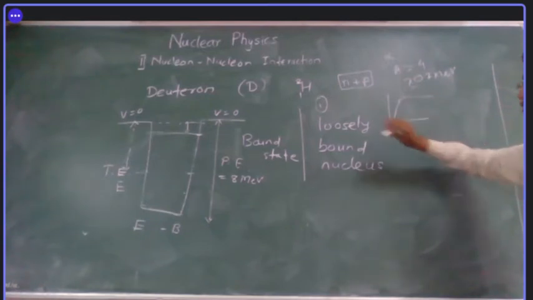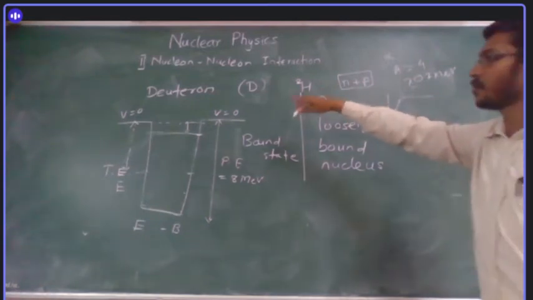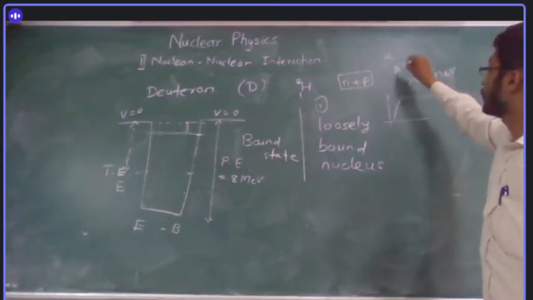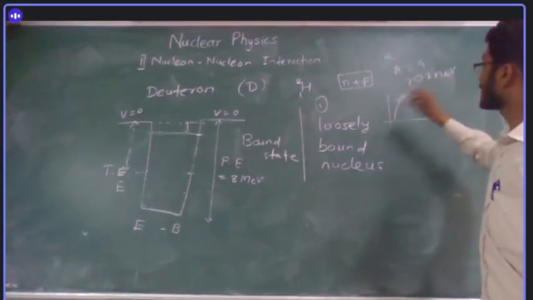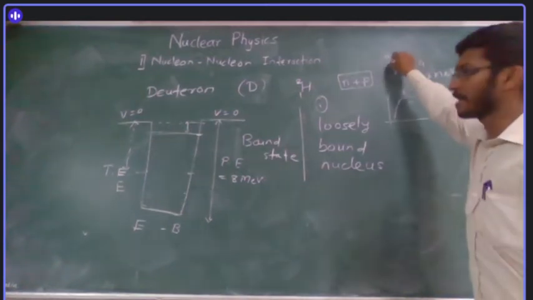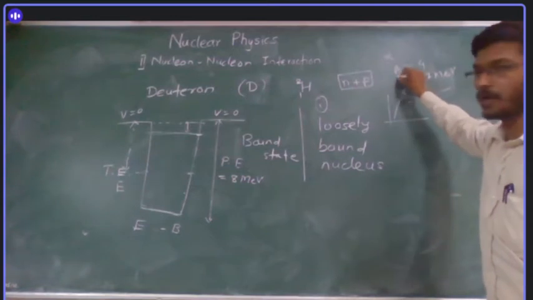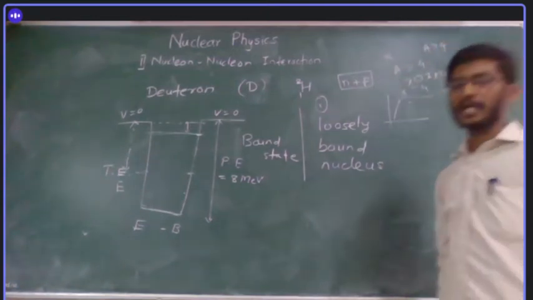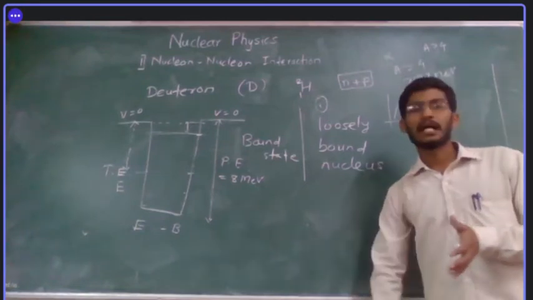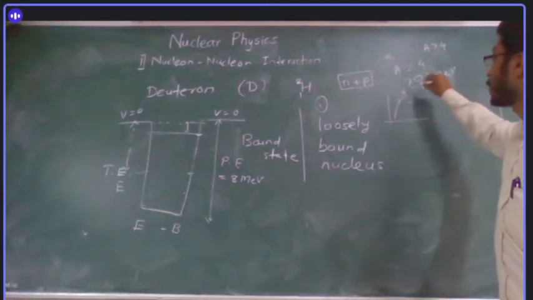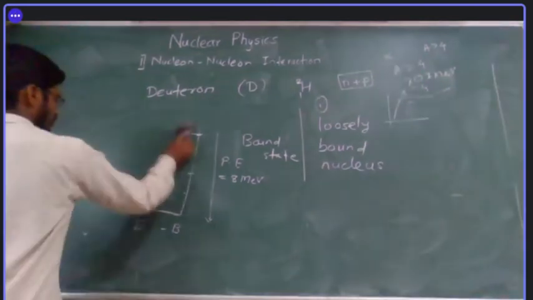For deuteron, it is very low compared to this. This is binding energy per nucleon. There are 4 nucleons, so the total binding energy will be multiplied by 4. Why do we compare with the alpha particle? Because it has a very low number A. If we go further, for any nucleus greater than 4 nucleons, the binding energy per nucleon is always greater than 7 MeV.